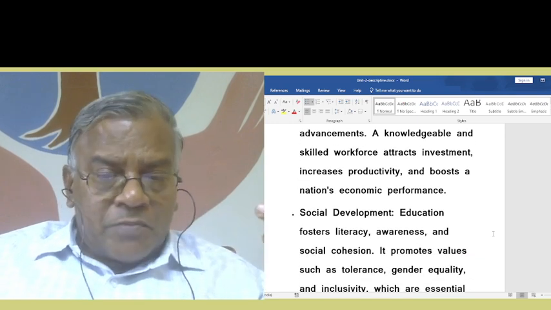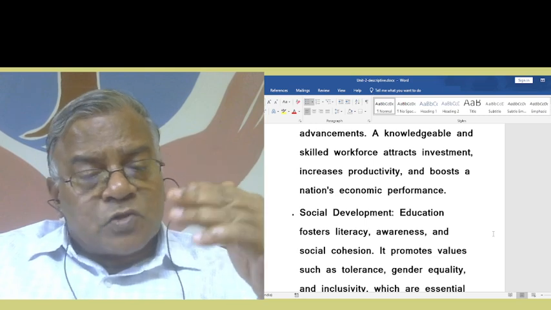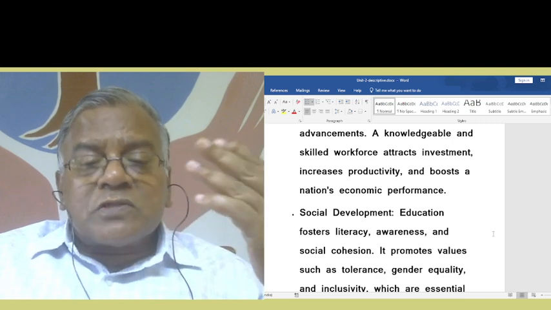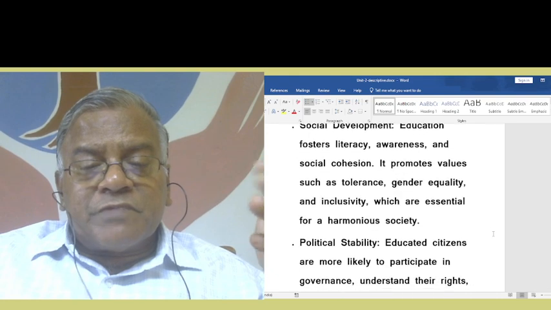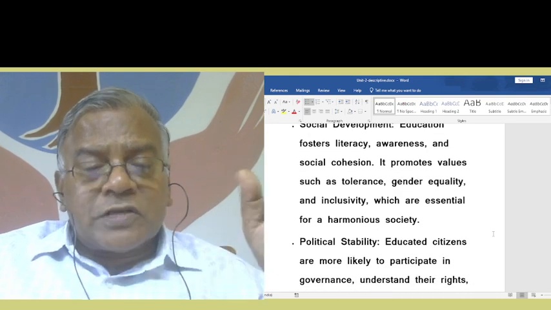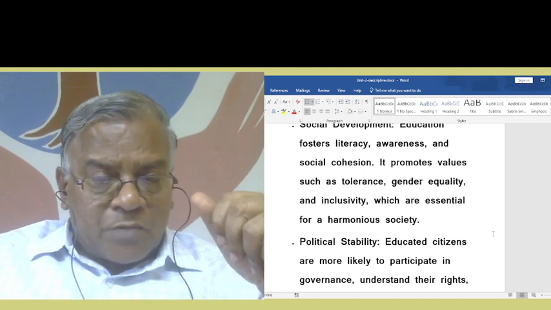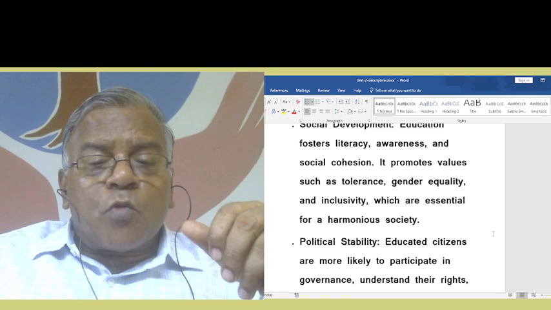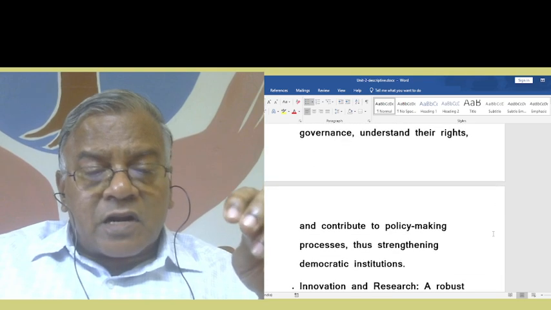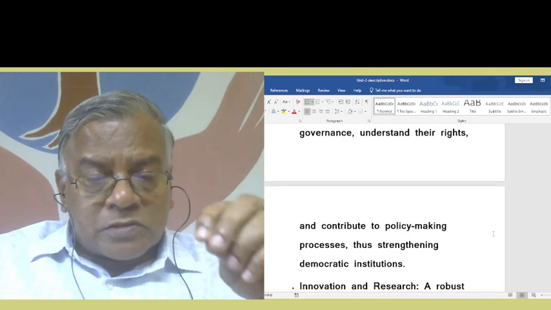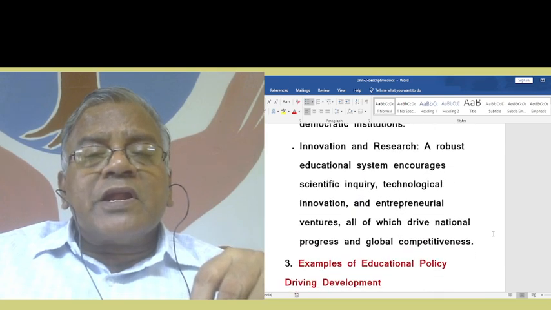Then, social development. Education fosters literacy, awareness, and social cohesion. It promotes values such as tolerance, gender equality, and inclusivity, which are essential for a harmonious society. Then it is helpful for political stability. Educated citizens are more likely to participate in governance, understand their rights, and contribute to policy making processes, thus strengthening democratic institutions.